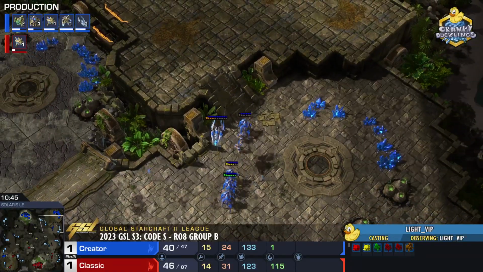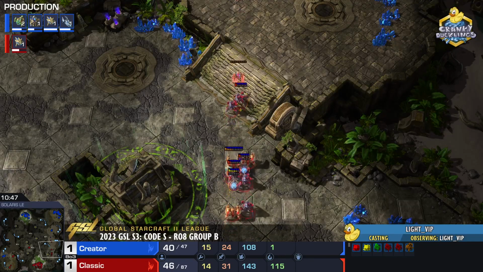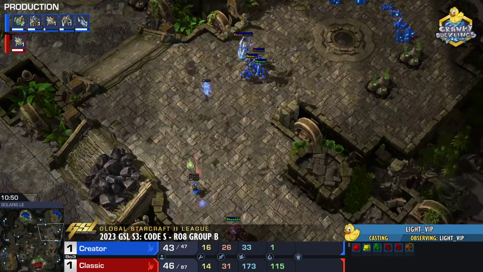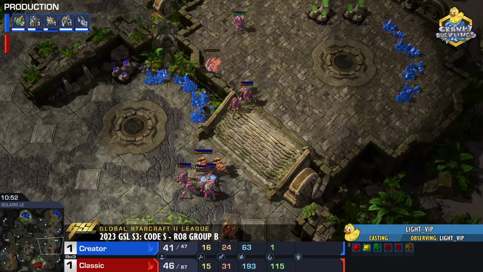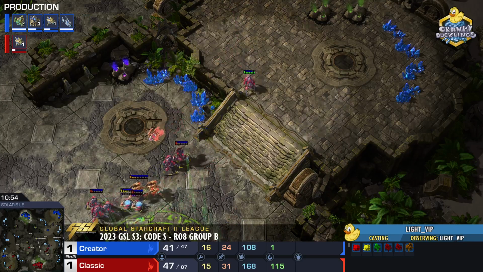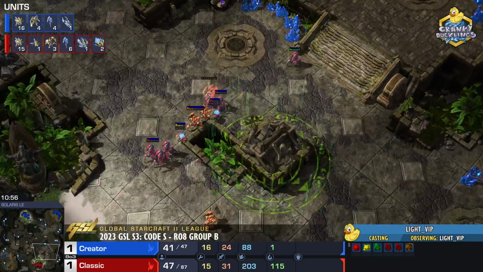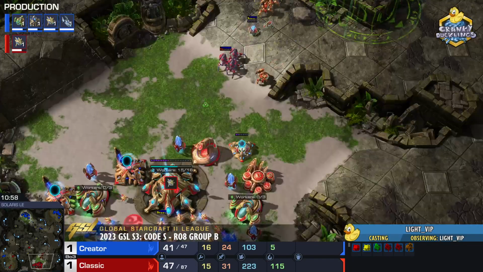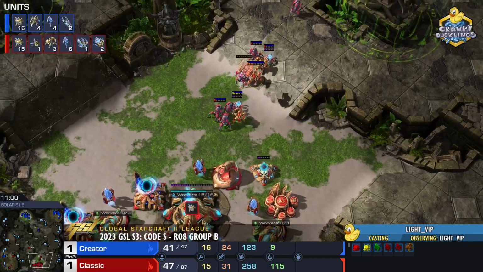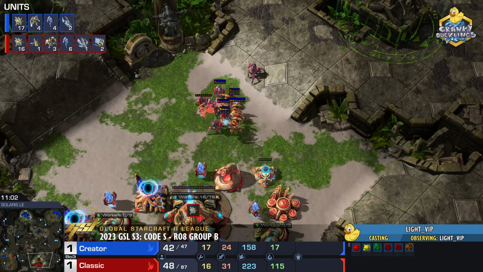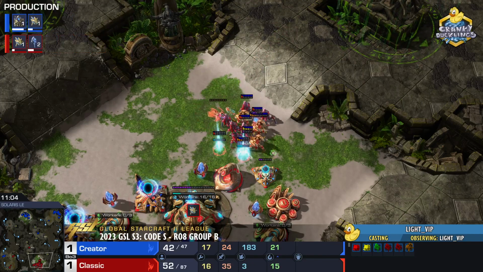I'm feeling a win condition for Creator is that if he focuses down all the Stalkers, then Classic can't shoot up with those Immortals. But there's still just so many Stalkers here for the red Protoss, the Classic. Still got six Stalkers left, 3 Immortals, some Sentries.